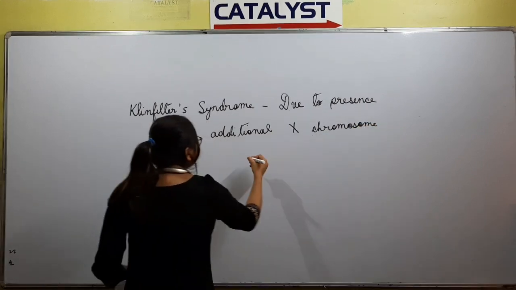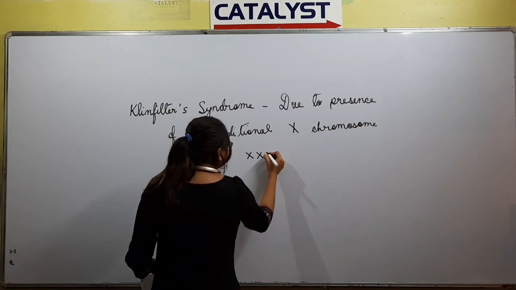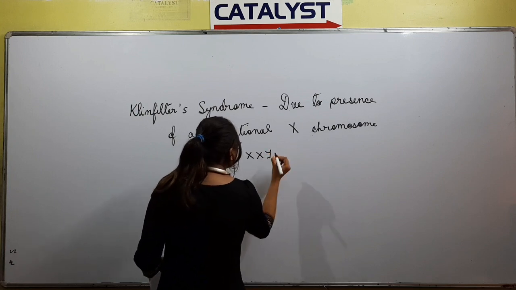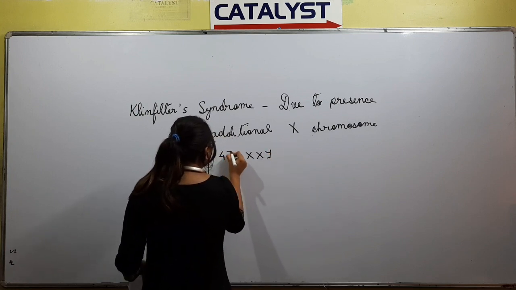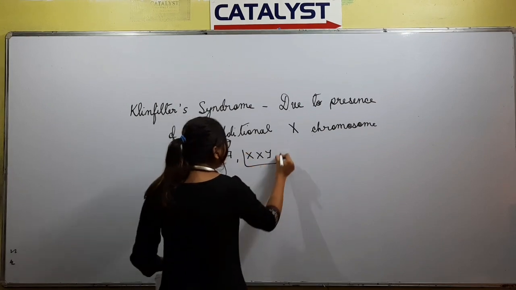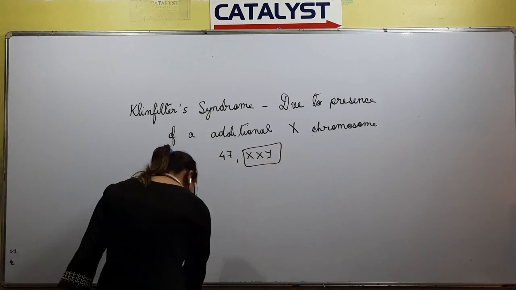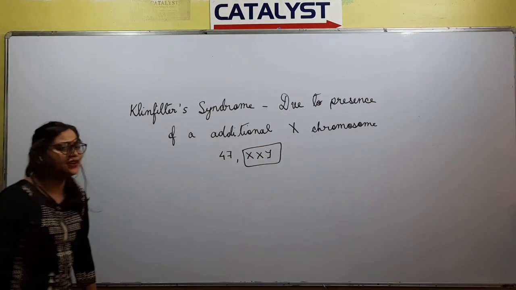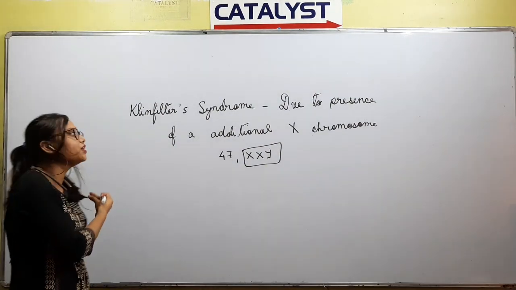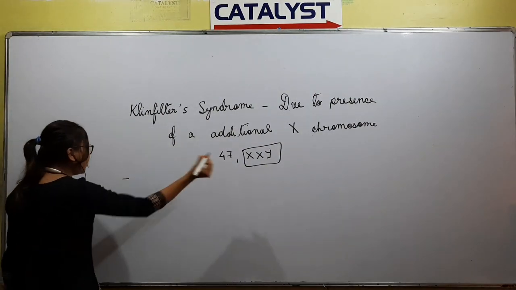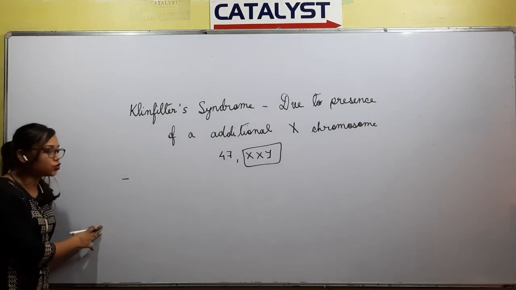So as a result, total chromosomes will be 47 and the condition will be XXY. In this kind of individual, the organism showing Klinefelter syndrome will have an additional copy of X chromosome.